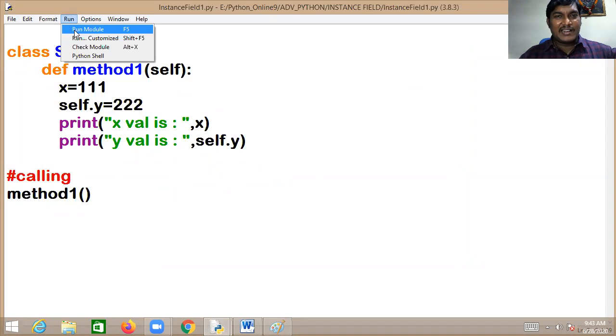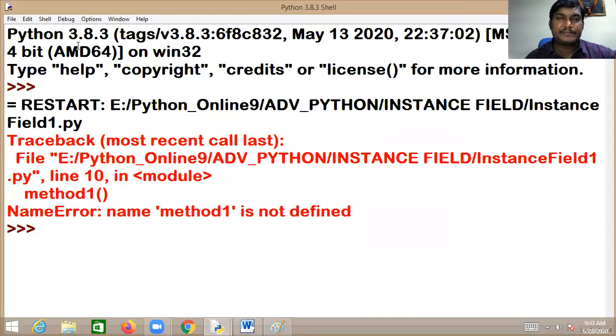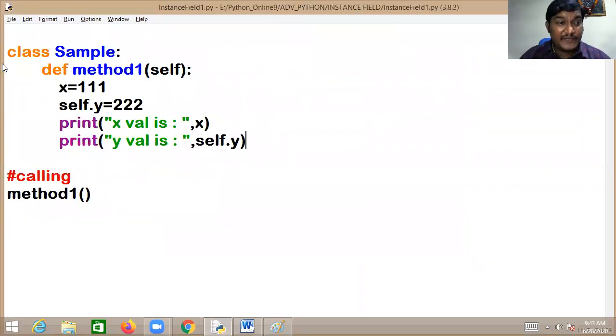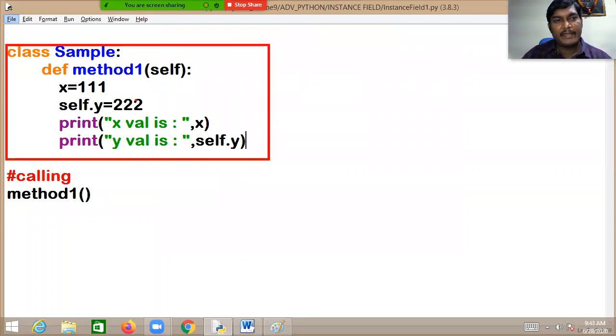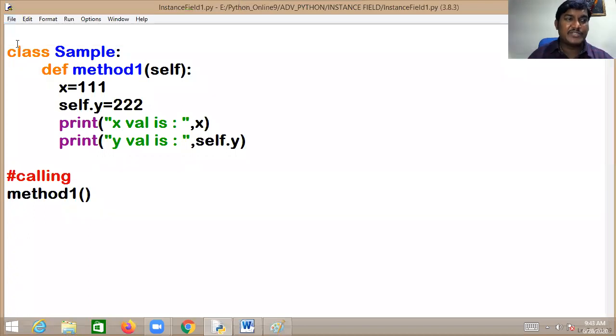Definitely you are getting an error, a NameError. Why? Because it says name method1 is not defined. Method1 is not defined outside of the class. But it is defined inside of the class. If you want to access anything from the class, we require an object reference. We have to create the object.